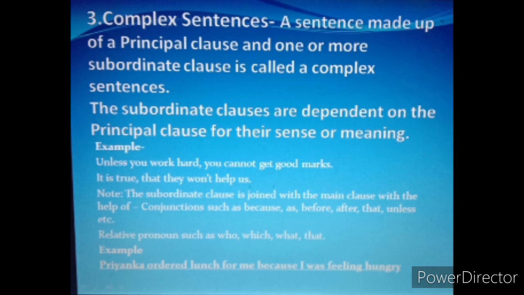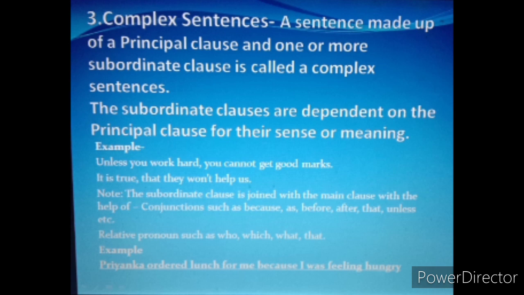It means it cannot stand on its own. A clause that cannot stand on its own is called a subordinate clause. Basically it is dependent on the principal clause. So complex sentences are made up of a principal clause and one or more subordinate clauses.